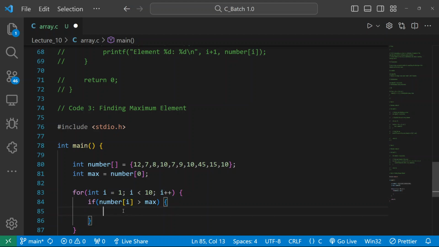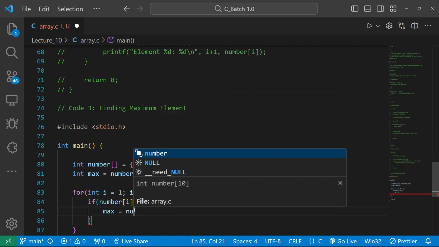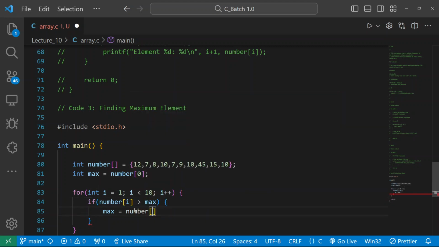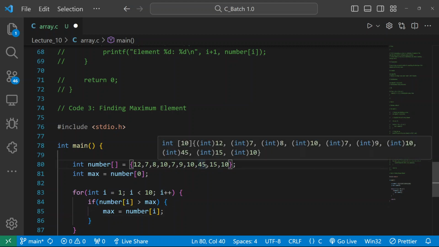So for this, we have to do one condition here also. In the first condition both values are equal, so it doesn't matter. The second case will be 7. There we will write the thing that we will change. I'm doing the vice versa thing. If I encounter a number that is 45, okay, 45 is my greater number.